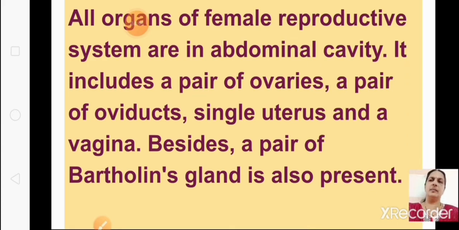All organs of the female reproductive system are in the abdominal cavity. It is not outside as in the male. This is very simple. A pair of ovaries, a pair of oviducts, a single uterus and a vagina. Only four main parts: a pair of ovaries, a pair of oviducts, a single uterus and the vagina. Besides, a pair of Bartholin glands is also present.